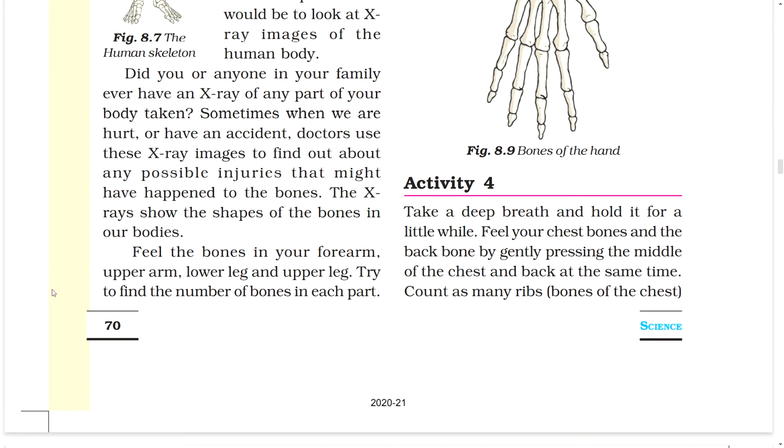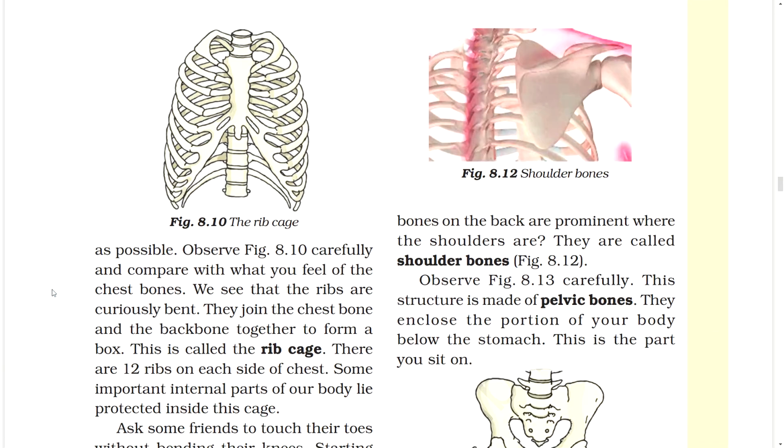Activity 4. Take a deep breath and hold it for a little while. Feel your chest bones and the backbone by gently pressing the middle of the chest and back at the same time. Count as many rib bones of the chest as possible. Figure: the rib cage. Observe the figure carefully and compare it with what you feel of the chest bones.